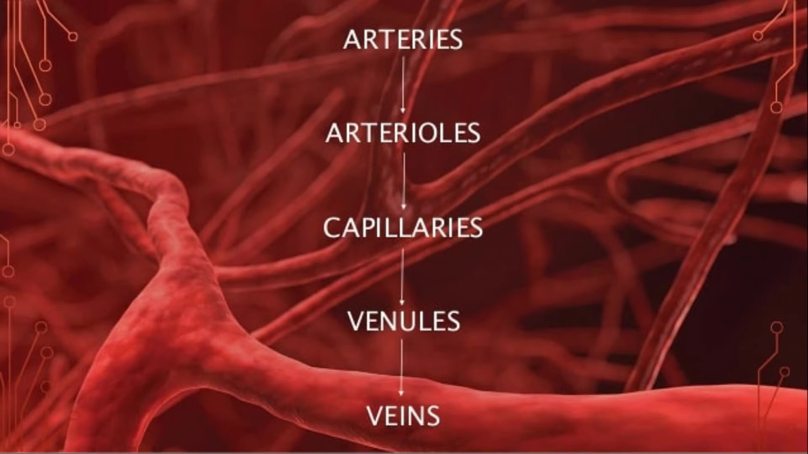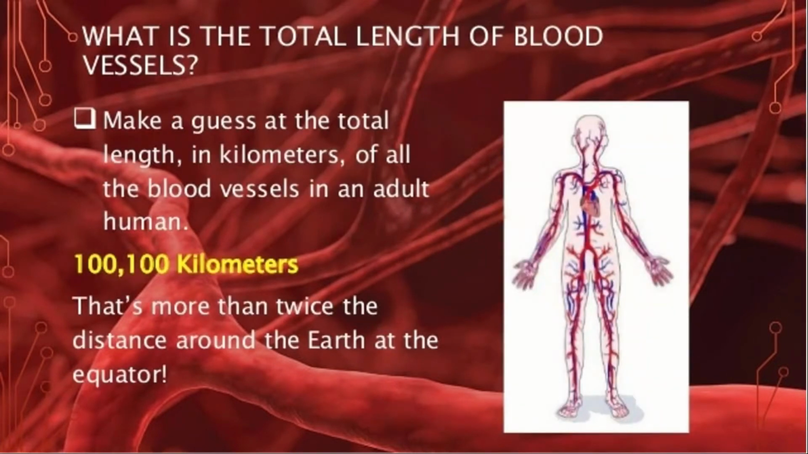So this is the structure of arteries and veins in our body. What is the total length of blood vessels? Make a guess at the total length in kilometers of all the blood vessels in an adult human. It is around 1,100,000 kilometers. That's more than twice the distance around the earth at the equator.